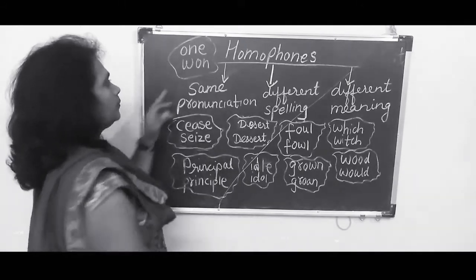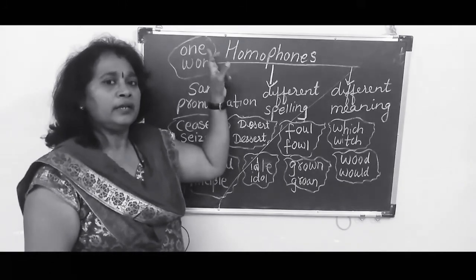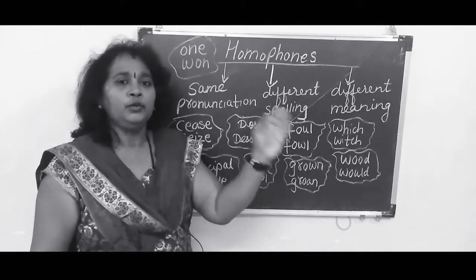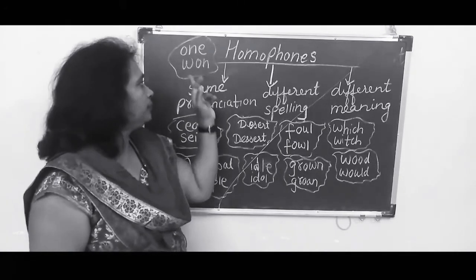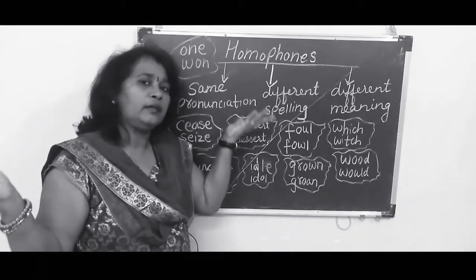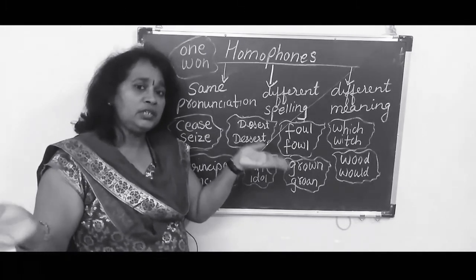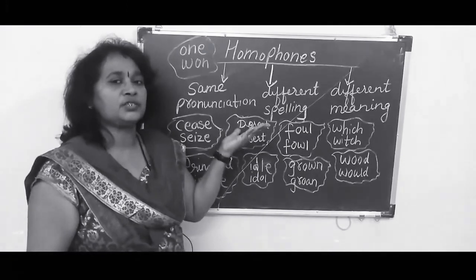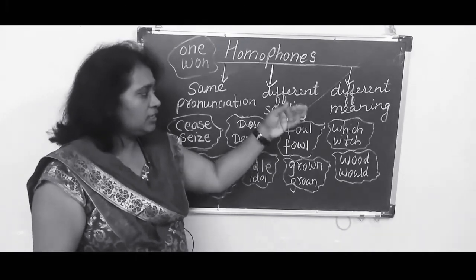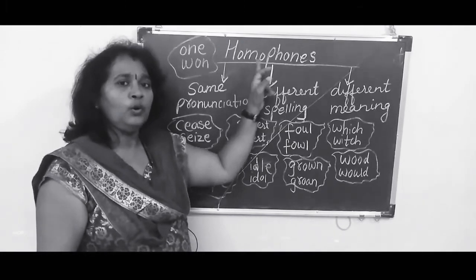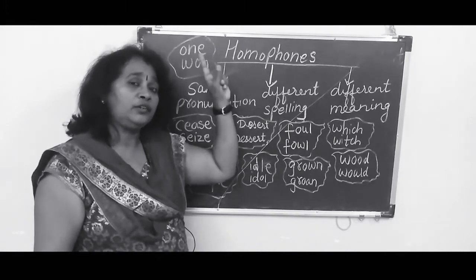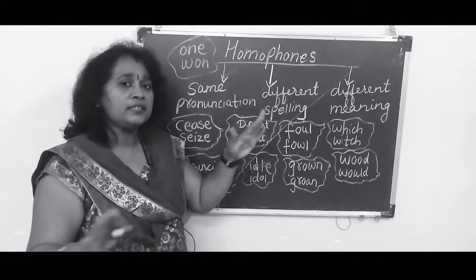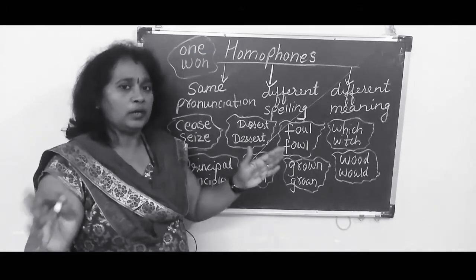So what is this? One by one you leave the class. That means one by one, ek ke baad ek, you leave the class. This is this one. And what is this W-O-N? We have won the match. Hum match jeet gaye hain. So this one and this one, spelling is different but the pronunciation is the same. So these are known as homophones. Like that we learnt already about homographs, but this is homophones. There is a vast difference between the two words.